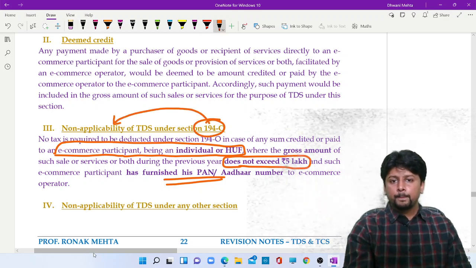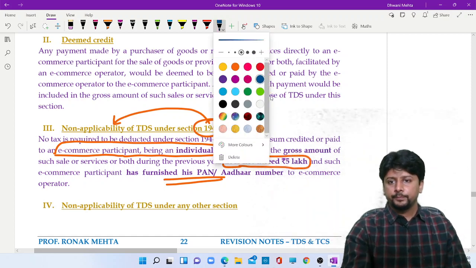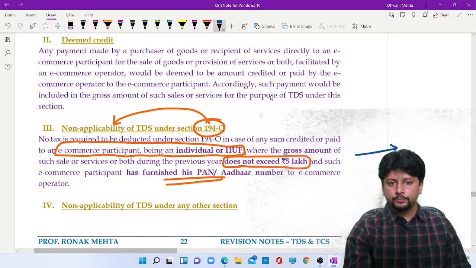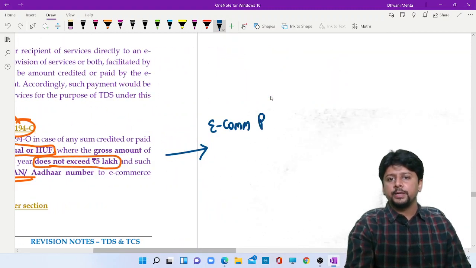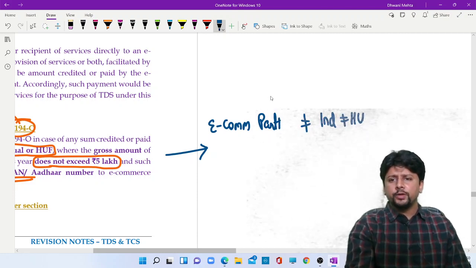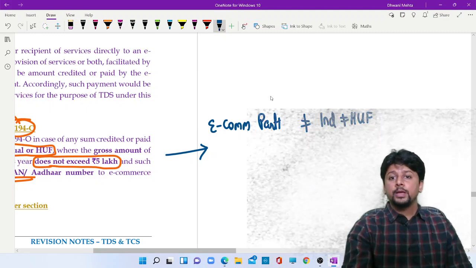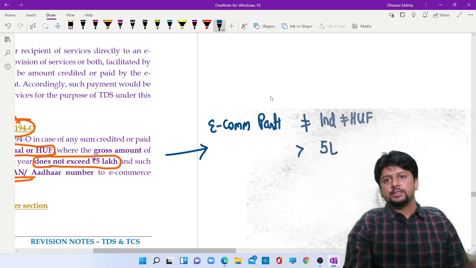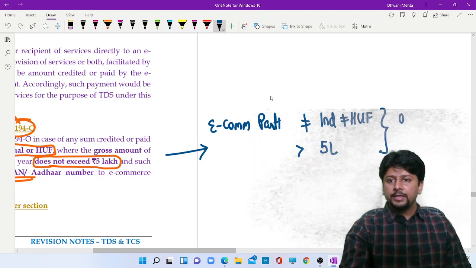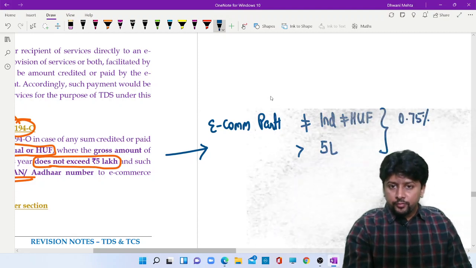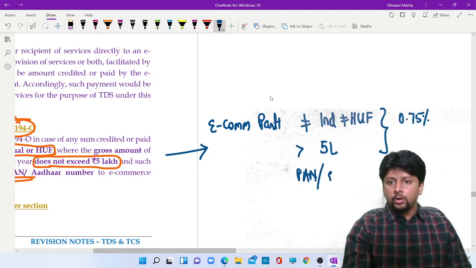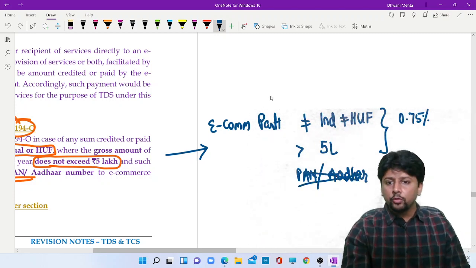Point to remember from this: if the e-commerce participant is not an individual or HUF, then 194O will apply. If the amount exceeds 5 lakhs, then 194O will apply and TDS will be done at 0.75%. But if permanent account number or Aadhaar number is not submitted, then 194O will apply.